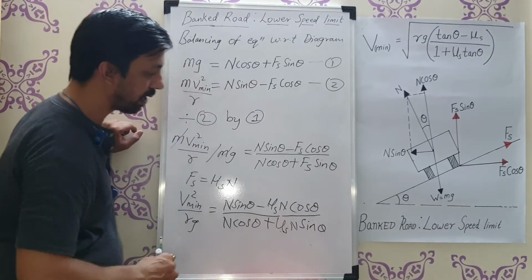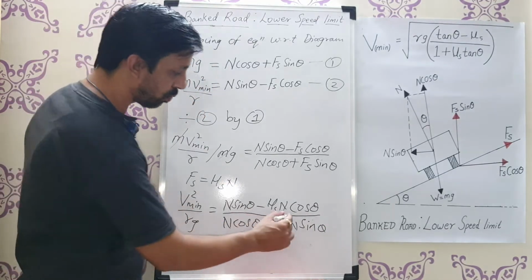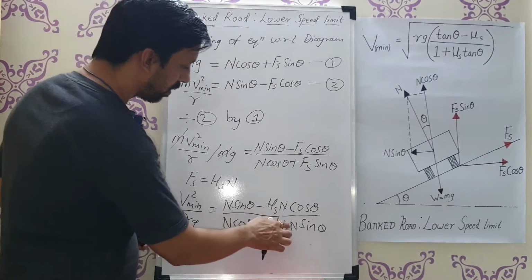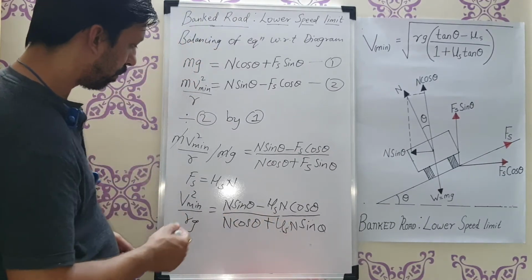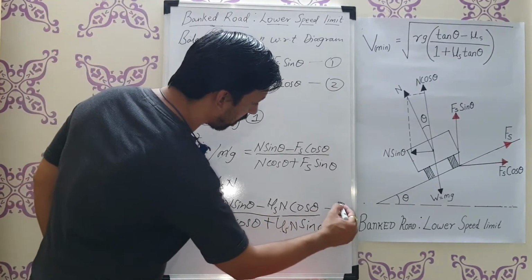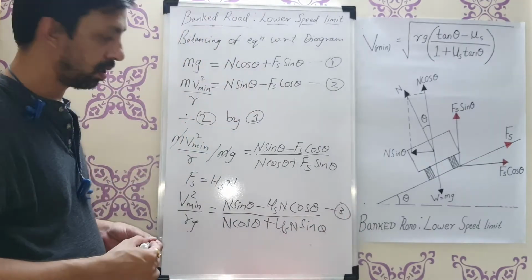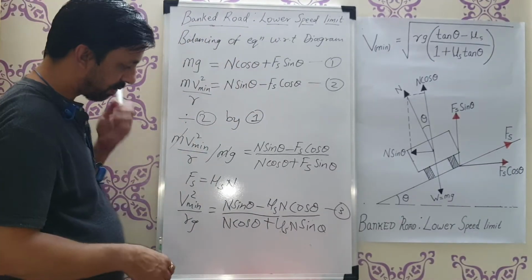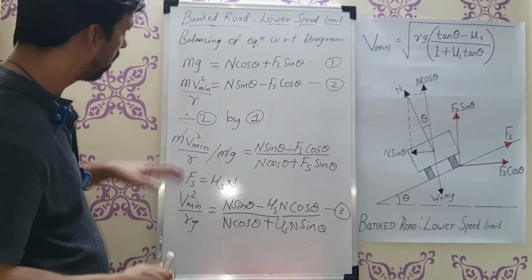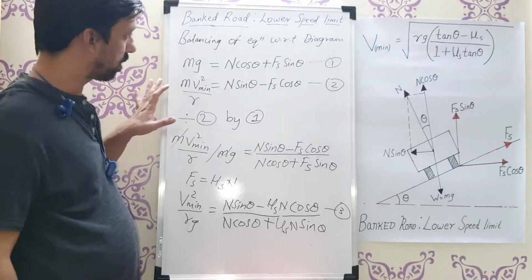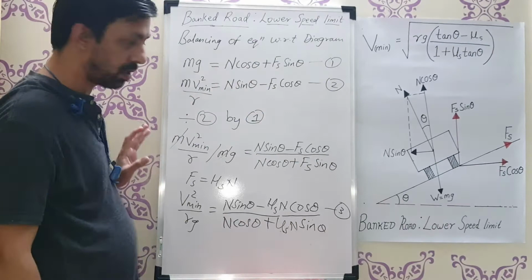So wherever Fs is there, I just substitute mu s n. After substituting, suppose I am writing that this is my equation number 3. Now you have understood how we have done the balancing of the equation, that is equation 1 and equation 2.